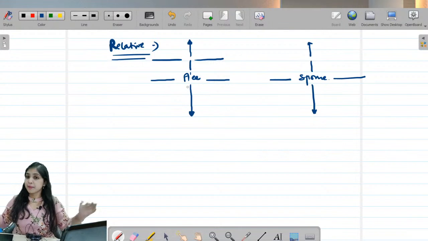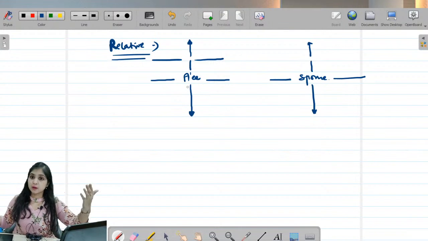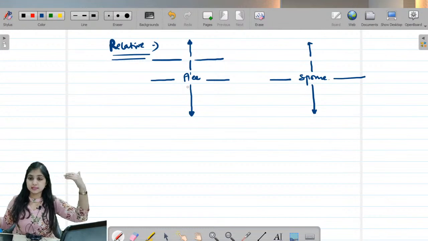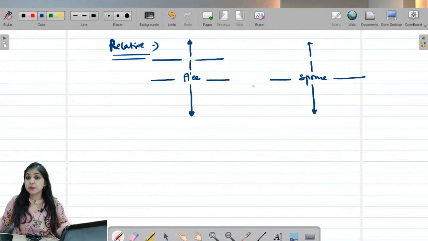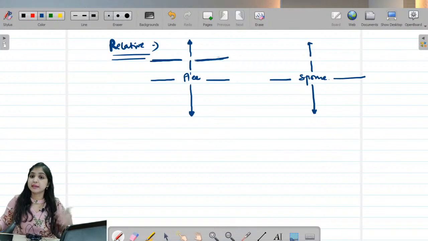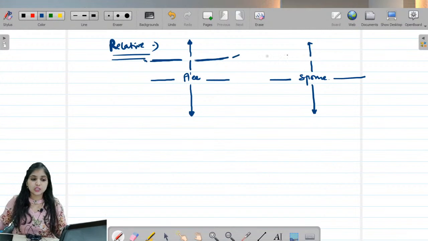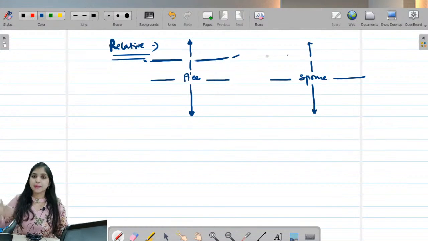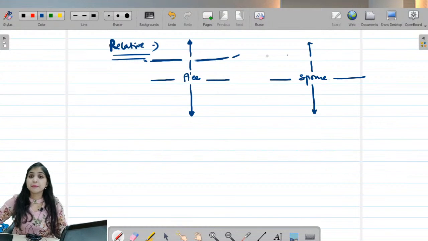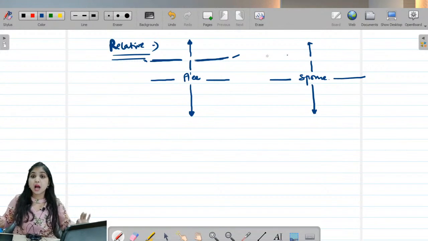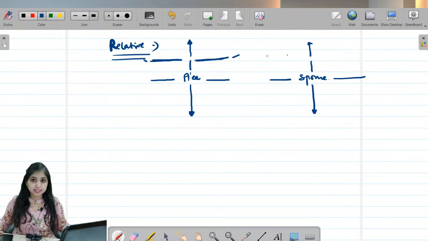My spouse's brother and sisters, my spouse's parents, lineal ascendants, lineal descendants, but I am not covering my spouse's parents' brothers and sisters. Only my parents' brothers and sisters we are considering. If you notice these two lines, I don't have them for the spouse, isn't it? So my parents' brothers and sisters, my mama, my uncle, my aunt, all of them I am considering as relative. But my spouse's uncle, my spouse's aunt, I am not covering.